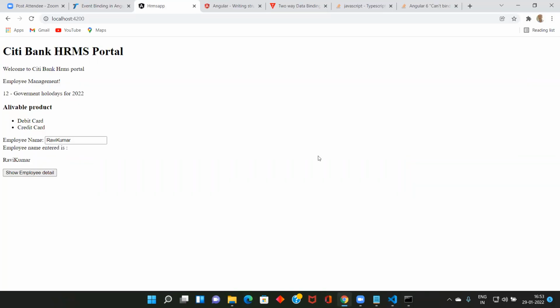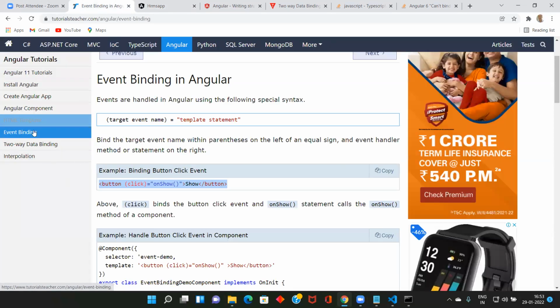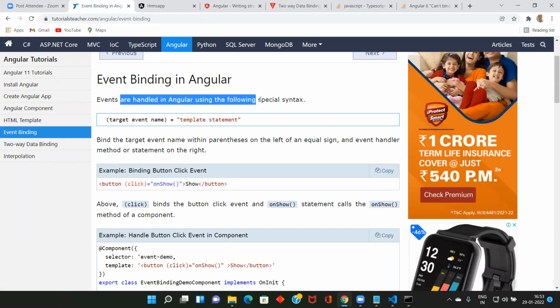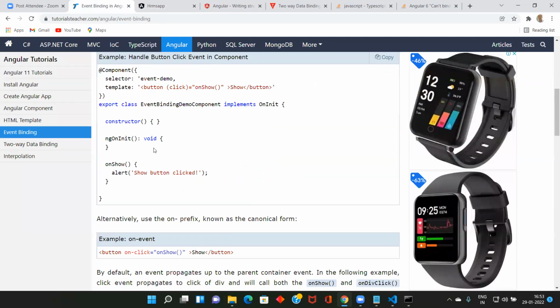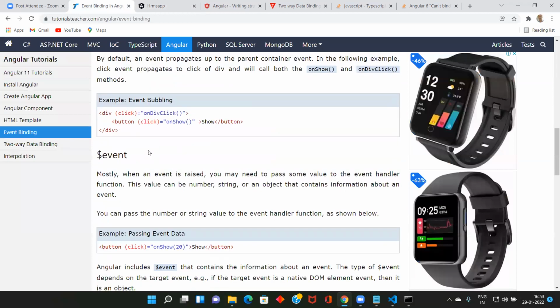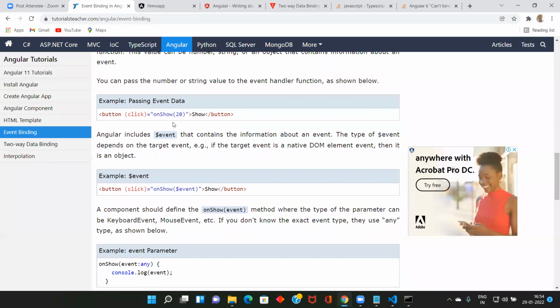There are a lot of other things which you can see. Now you got an idea about what two-way data binding is, what one-way data binding is, and how to associate an event so that when you click, it will call the method. This is event binding. Events are handled in Angular using the following syntax. Div, on div click, this one. When you click the div also, it will call this one. When you click the button, it will call this one. You can do this.